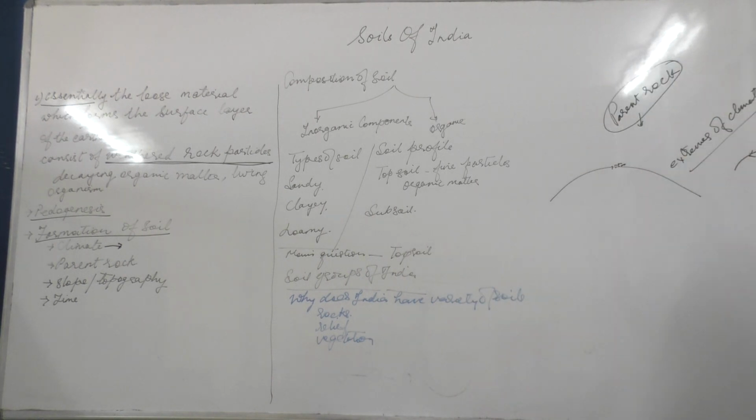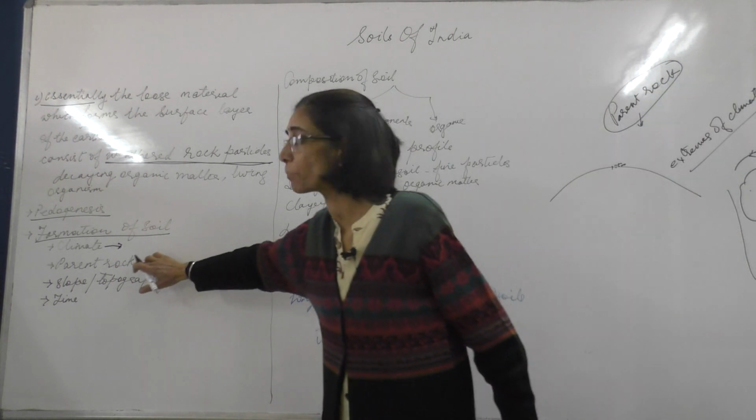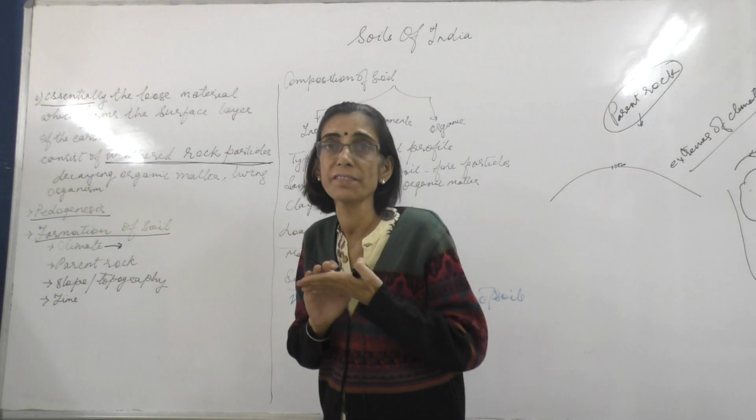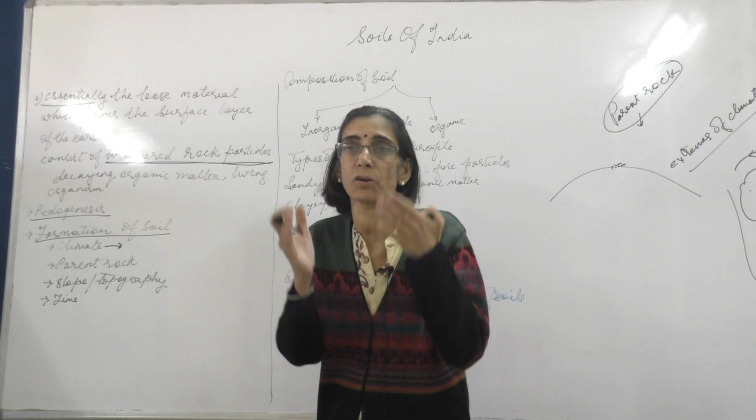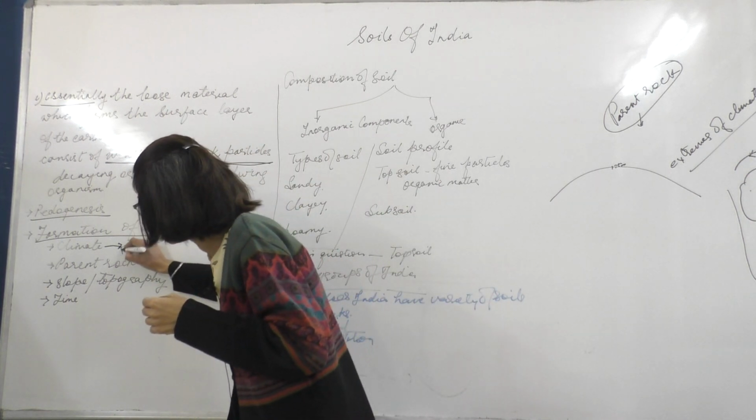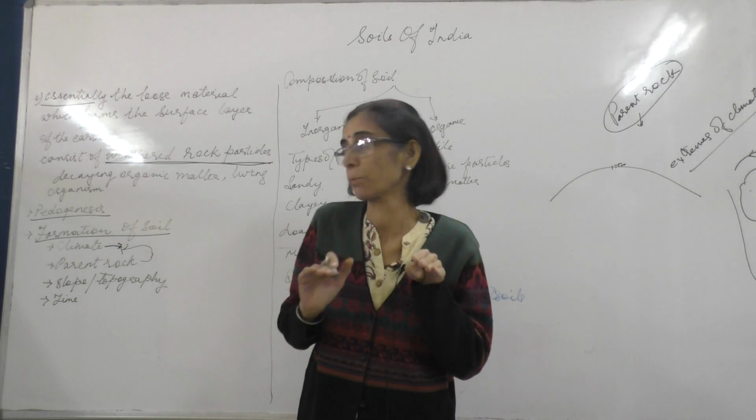Suppose we are talking about India and the Deccan Trap region. In this region, the rocks are mainly of lava origin, and that is why the rocks are rich in iron. Red soil is rich in iron because it is formed from rock which is rich in iron. So the parent rock plays a very important role in the formation of the soil. It is from the parent rock that the process of weathering takes place and the soil is formed.